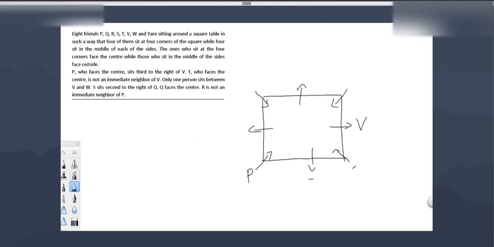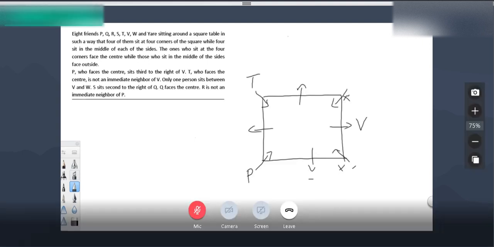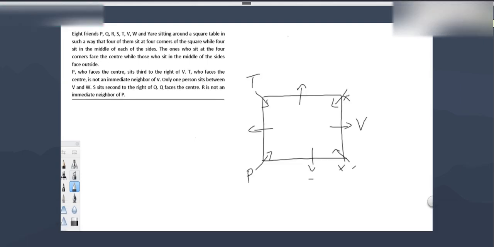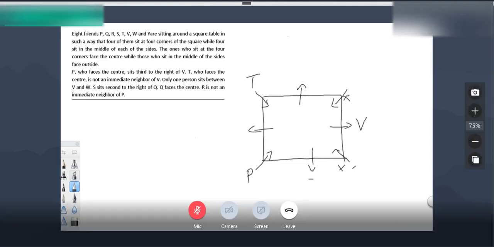T, who faces the center, is not an immediate neighbor of V. So facing center, immediate neighbor of V, I have two positions. In these two positions, we cannot take T. So only one position is left for T, that is the other corner. Only one person sits between V and W. Here I have V, so W must be either here or here. Two possibilities for W, with one person between V and W.